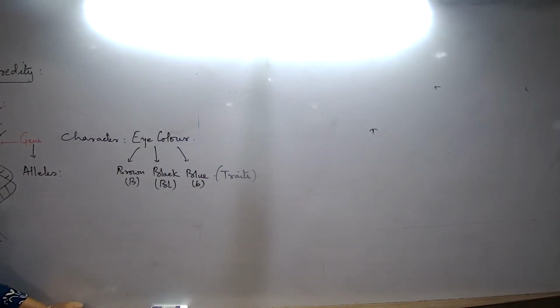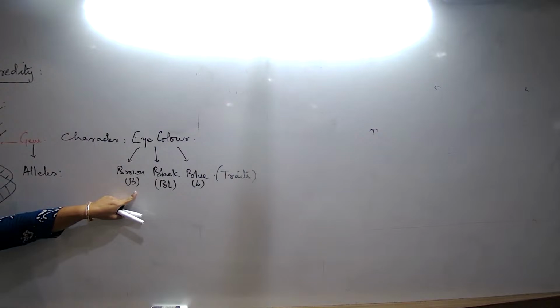Now, why am I selecting these letters? Because generally alleles and genes are written in letters or numbers only. Alleles and genes can only be written in numbers or letters.